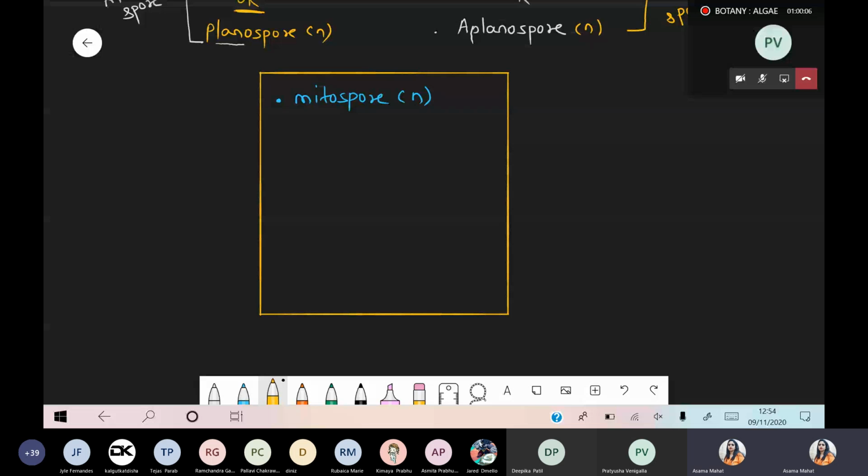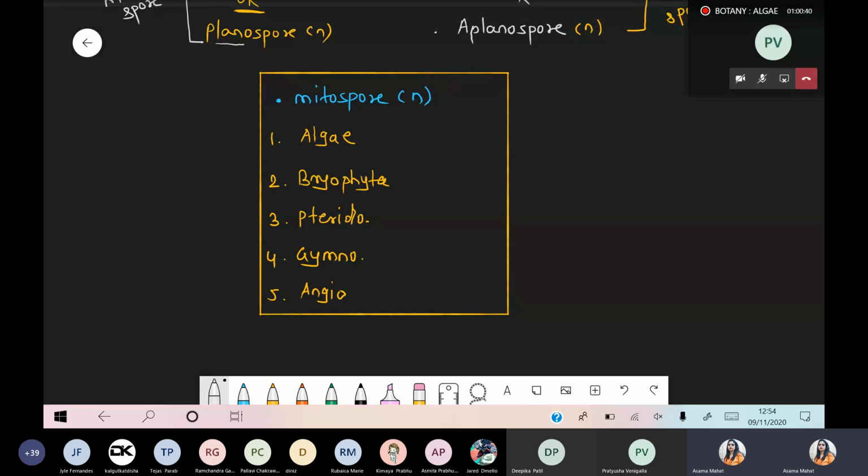So we know that the plant kingdom is divided into a total of 5 types. Number 1, algae. Number 2, bryophyta. Number 3, pteridophyta, then gymnosperm, and finally angiosperm. So first of all, number 1, we are talking about algae. Number 2, that is bryo. I'm just writing bryo. If you want, you can write down bryophyta. Okay? Now number 3, that is pteridophyta. Number 4th, gymnosperm. And the number 5th, that is angiosperm.